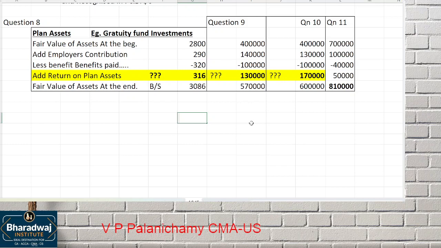So from this plan assets, plan liabilities, questions are repeated. Defined which plan? Benefit plan or contribution plan? Benefit plan. If it is for 3 marks, 2 marks, they will ask this. If it is for 4 marks, 5 marks, that will be question number 12.